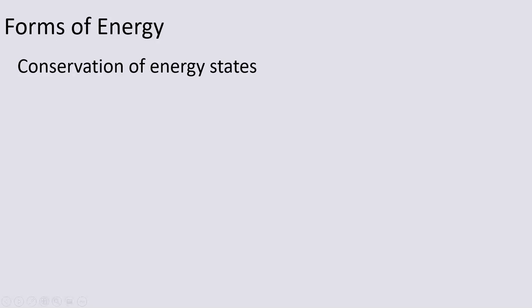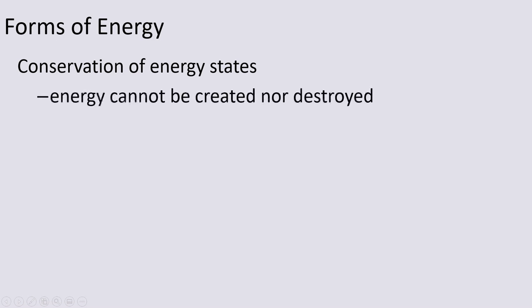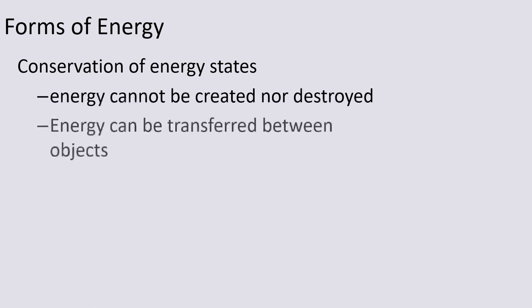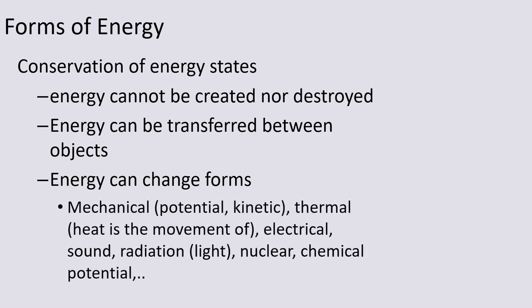So we've talked about the conservation of energy. Energy cannot be created nor destroyed. The energy can be transferred between objects, or the energy can change forms. There are many different forms of energy. We're focusing this unit on mechanical energy, which is composed of potential and kinetic energy.